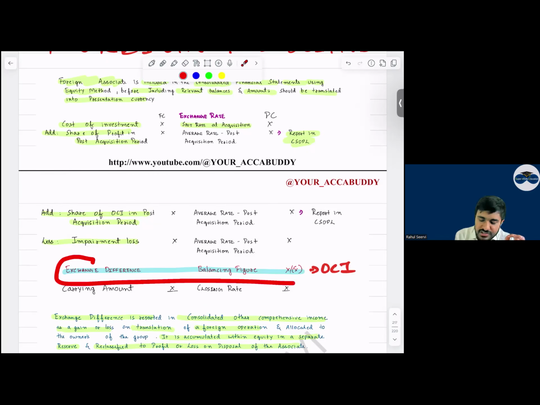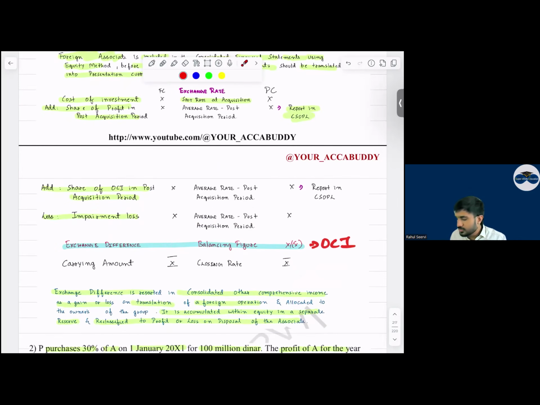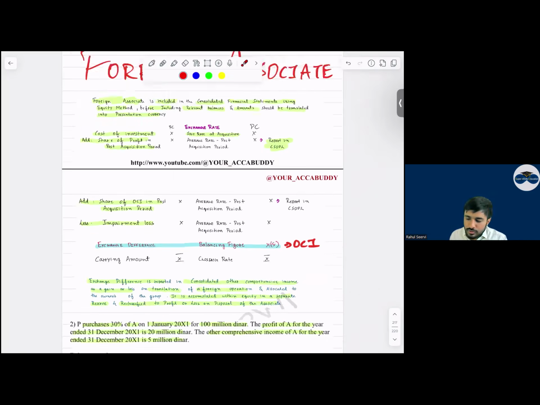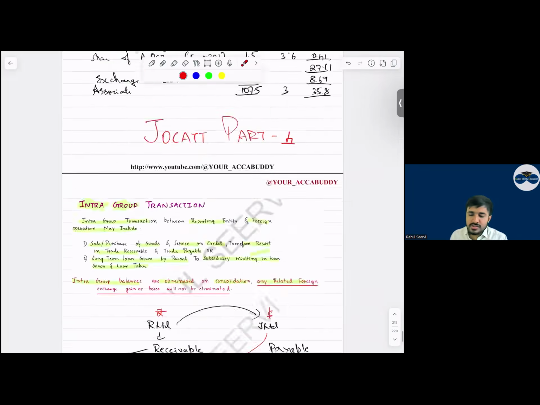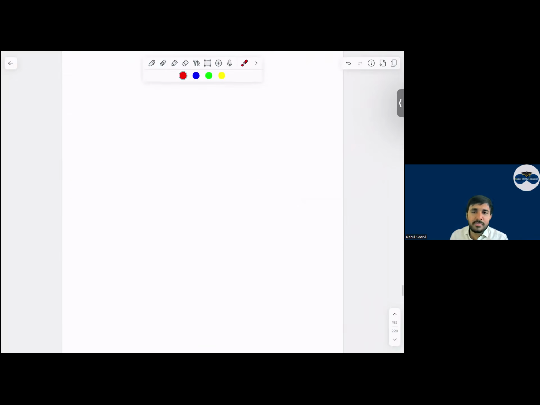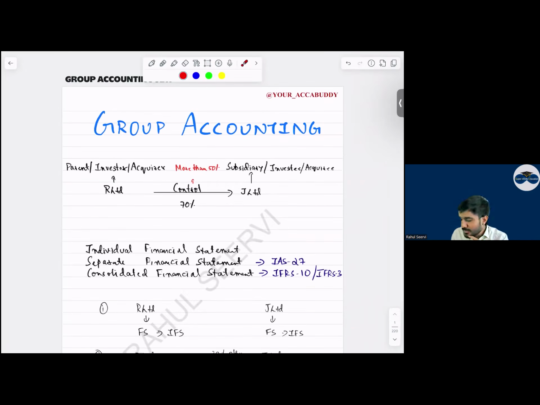Now, then you get an exchange gain or loss. Can I say this exchange gain or loss also we will recognize in OCI, everyone? And once we dispose of the associate, what do we do? Reclassify to P&L. This is about your foreign operations. So with this, your consolidation part is done. The entire consolidation, 220 pages. I don't know whether you have made notes or not. They are big class notes, board notes.